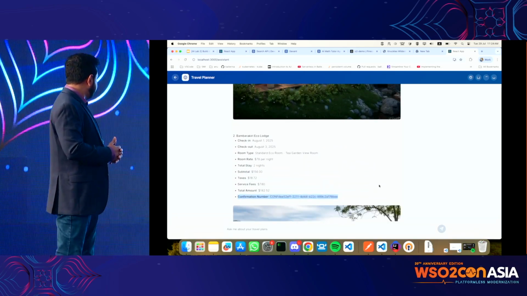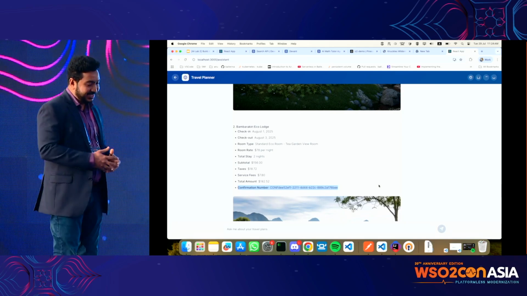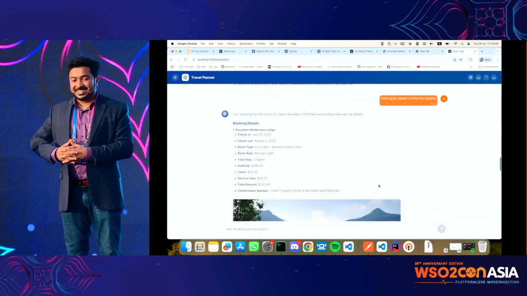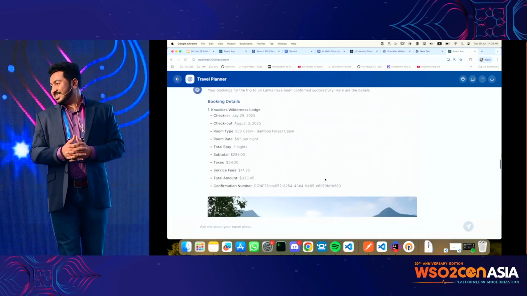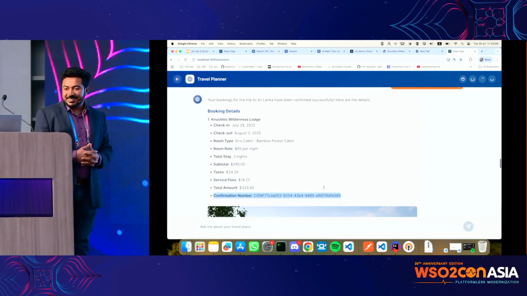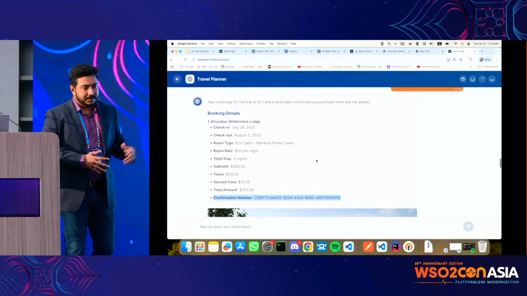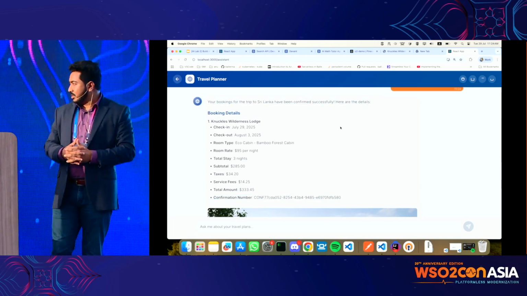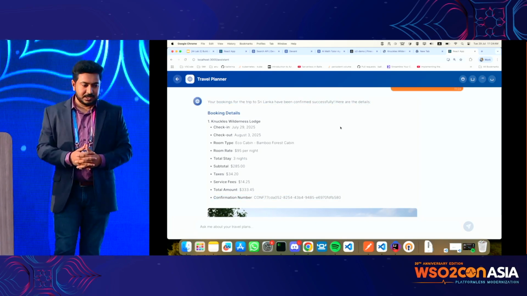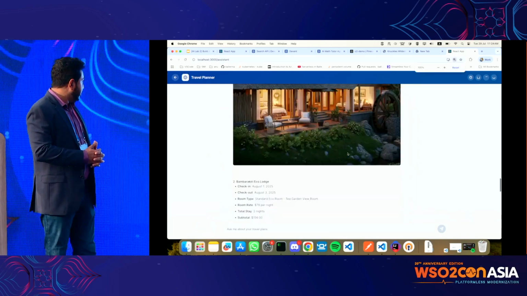So it has proceeded with it, I think. I don't see the responses here, and I'm not sure the audience can see either. So it's giving us the confirmation number. It has gone ahead with the booking, and it has booked 2 hotels. So this is the experience.